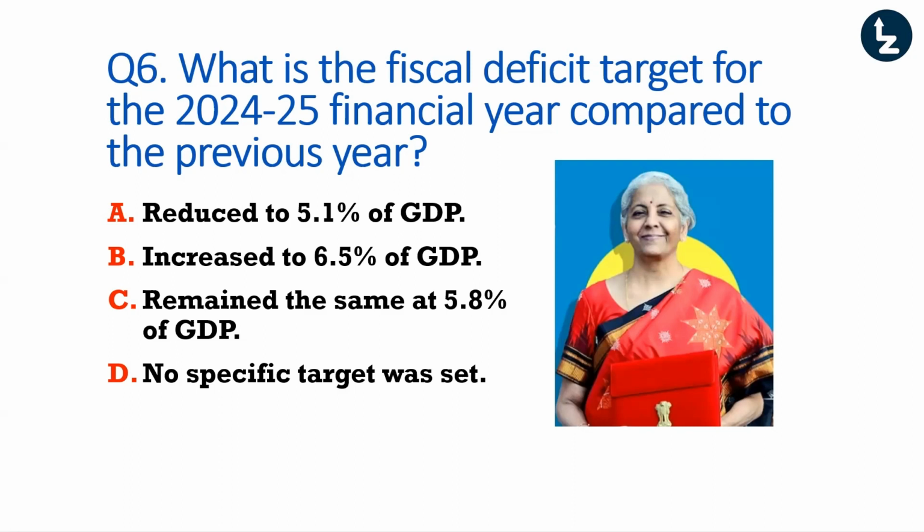That's our question. And options are reduced to 5.1% of GDP, increase to 6.5% of GDP, remain the same at 5.8% of GDP, or no specific target was set. Now option D is a pretty loser option. You can easily eliminate it. So what do you think it is? Yes, all of you are correct. It is Nirmala Sitharaman has set it to 5.1% of GDP, and it is currently at 5.8% of GDP. Fingers crossed, we hope to achieve this.